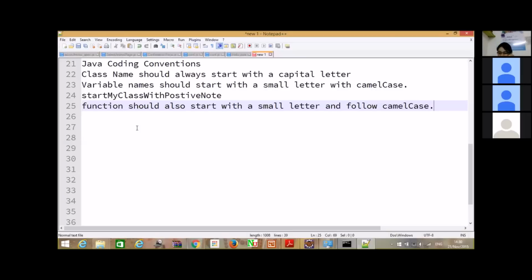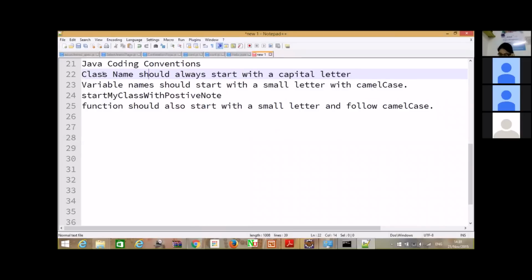The class name should start with a capital letter. Yes, that is mandatory. Variable names can also start with a capital letter, but we follow some standard practice when we are creating any class, any function, any attributes. So class name should always start with a capital letter. These are not the forced ones, but they are coding conventions. This is the stressing part, that's why I always write "should always start".